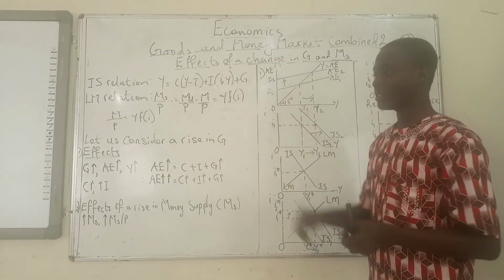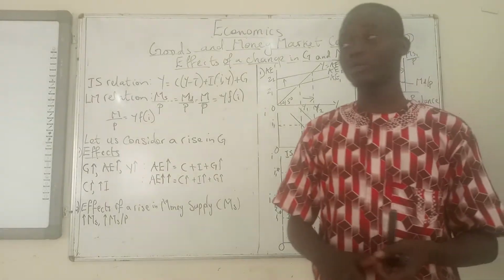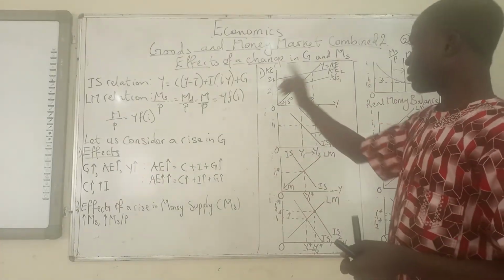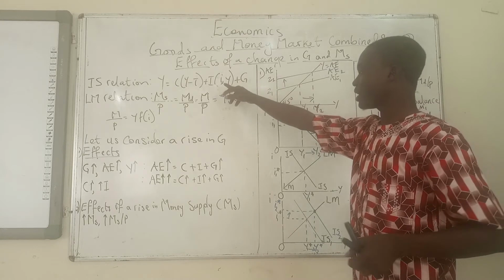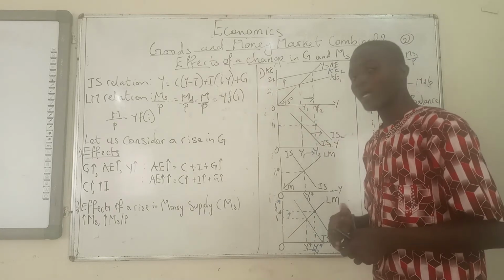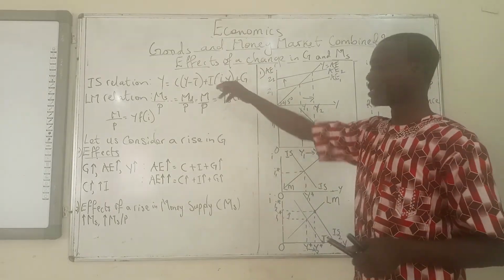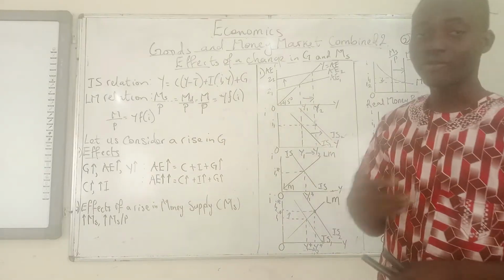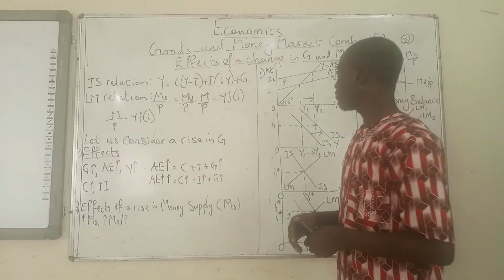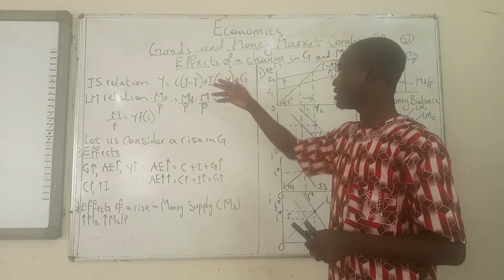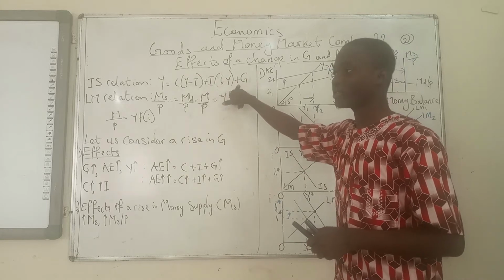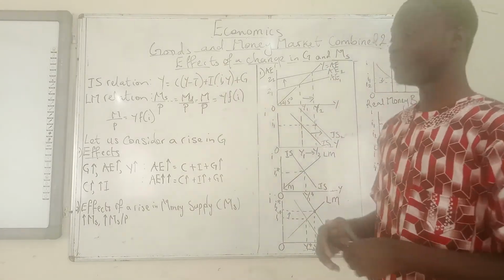So what is going to finally happen to investment? We don't know. It depends on the strength of the increase in interest rates and the strength of the increase in output. If the strength of output is greater than the strength of interest rate, investment will rise, and if the increase in interest rate is greater than the effect of an increase in output or sales, investment will fall.